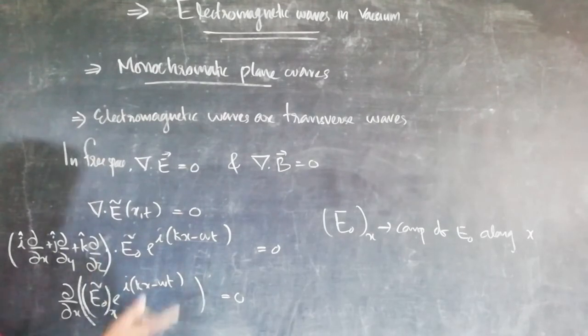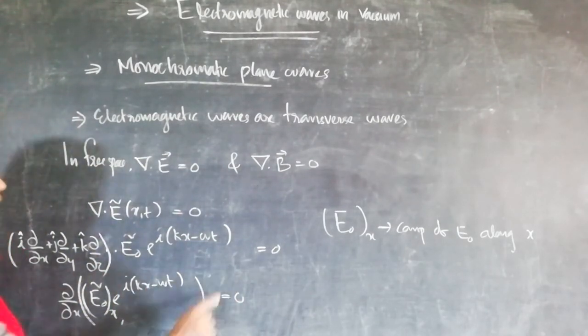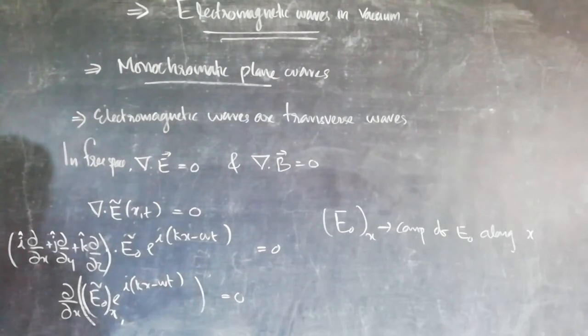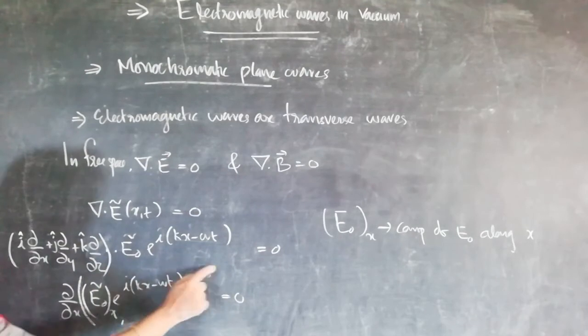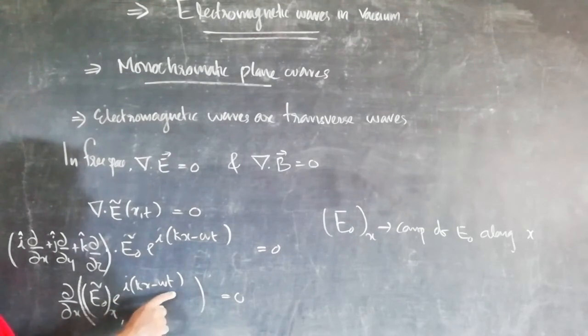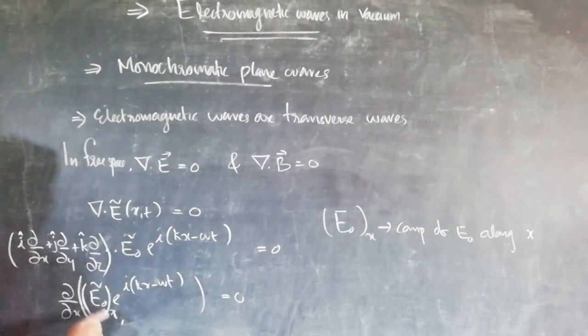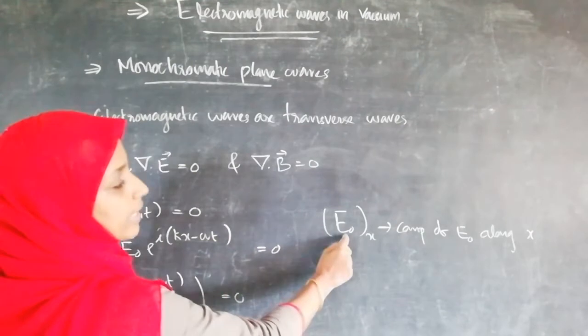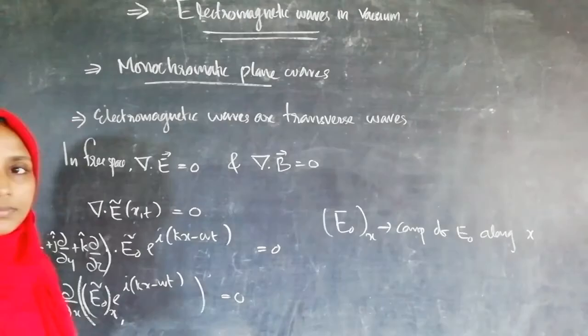When we expand this equation, we have only the x dependence, so the remaining derivatives vanish and only the i component exists. That is dou by dou x of E0 e raised to i into (kx minus omega t). Here we have to consider the x component of E0 only, which is written as E0x.